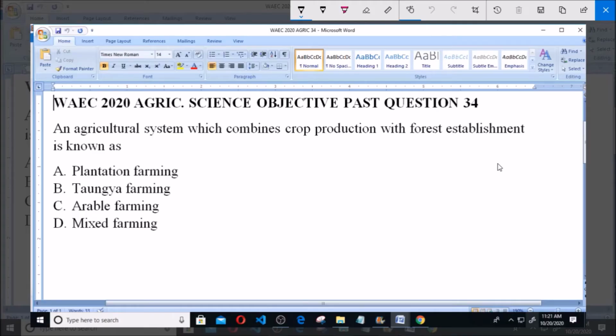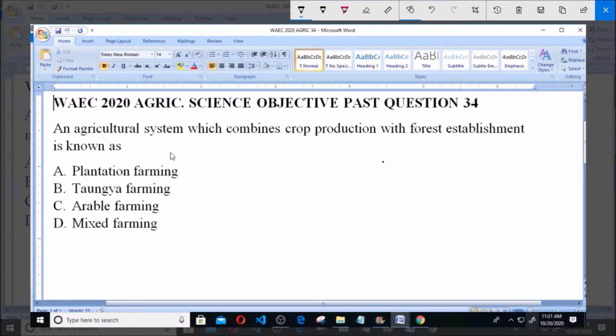I will be answering WAEC 2020 AGRIC Science Objective Past Question 34. An agricultural system which combines crop production with forest establishment is known as A. Plantation farming, B. Taungya farming, C. Arable farming, D. Mixed farming.